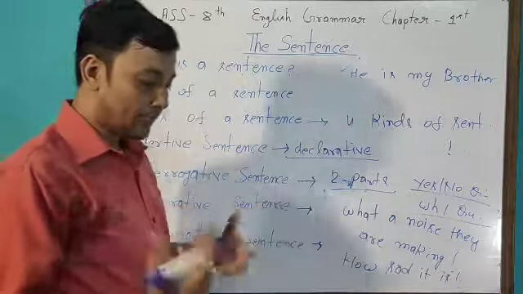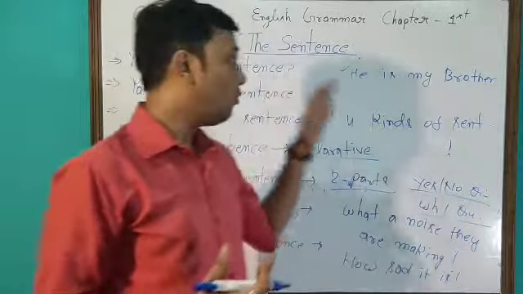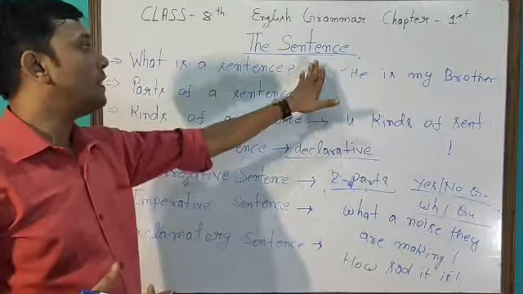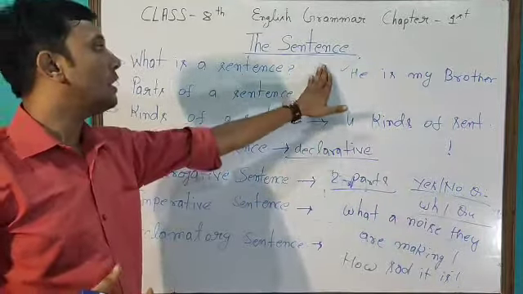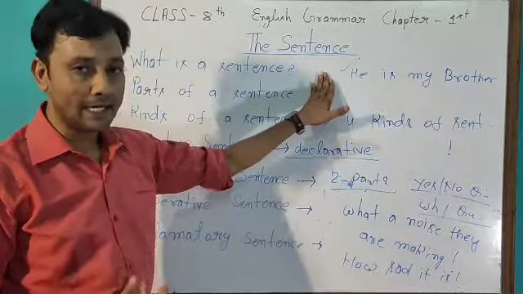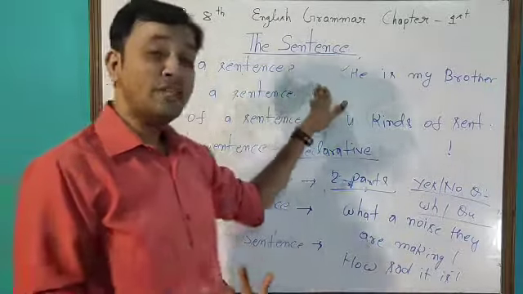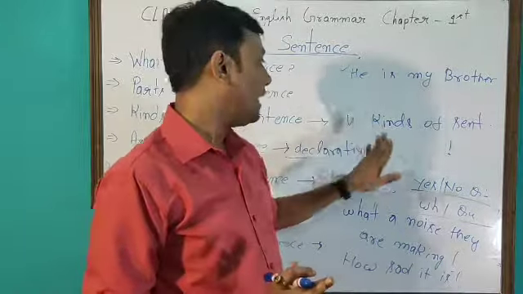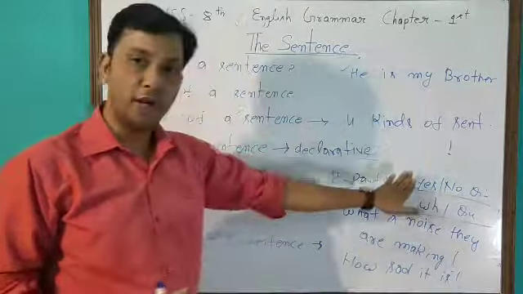Now just take a quick revision of this chapter. First I explained what a sentence is. A group of words which makes complete sense is known as a sentence. Every sentence can be divided into two parts, subject and predicate. The subject is the part which names the person or thing we are speaking about. The predicate is the part which tells something about the subject.